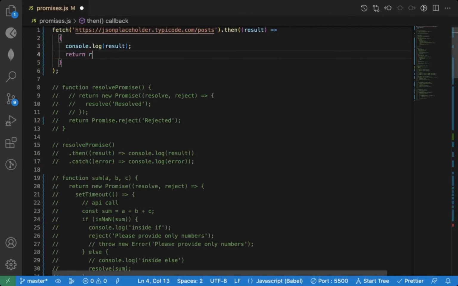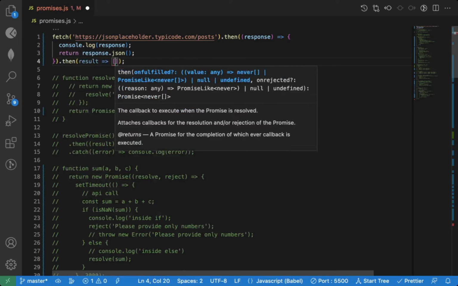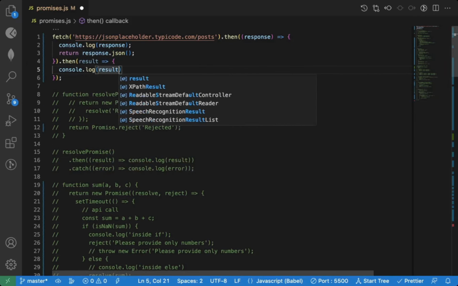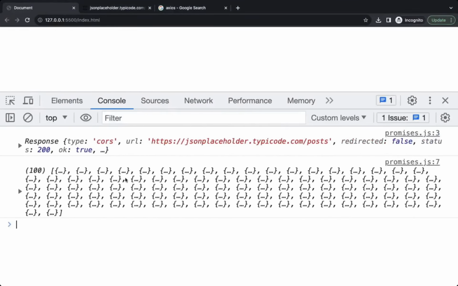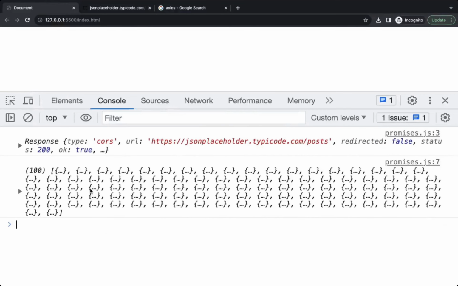So to get that actual data, what you need to do is return result.json. Normally you will see response instead of result. You can call it anything. So what I am doing is returning response.json. When you return something from dot then, you can attach the next dot then, and whatever you are returning will be sent automatically to the next dot then. Now I can print the result, and this will print the actual data coming from that API. You can see this is the actual data that we get. So this is the response that we want.